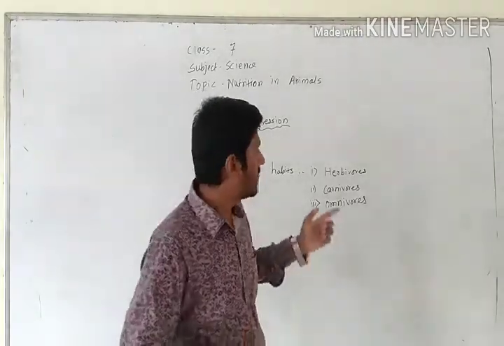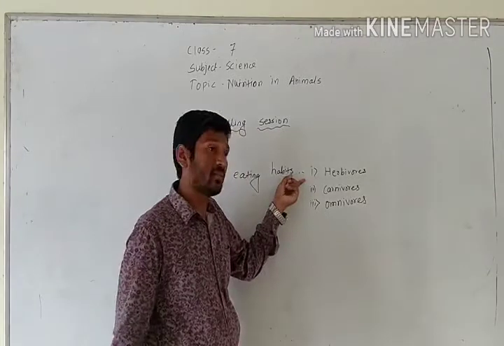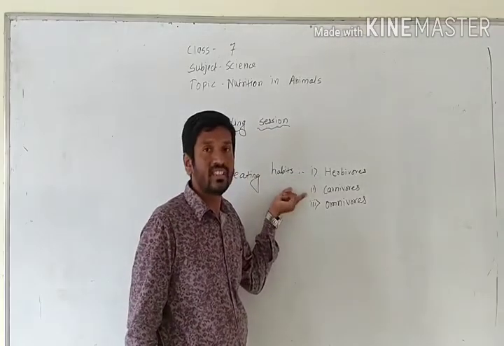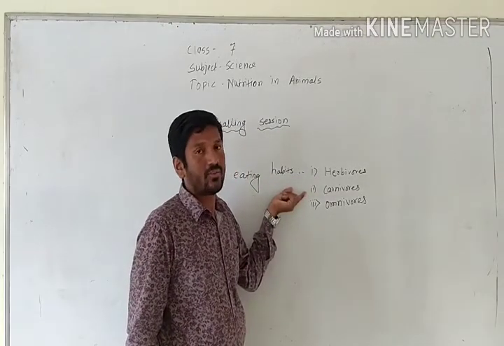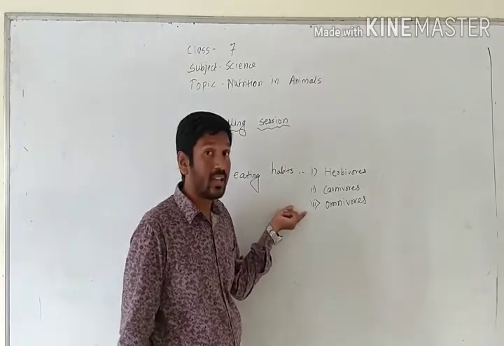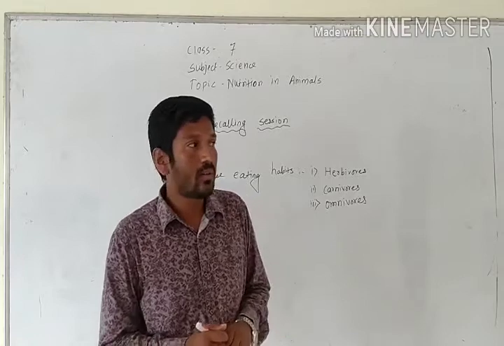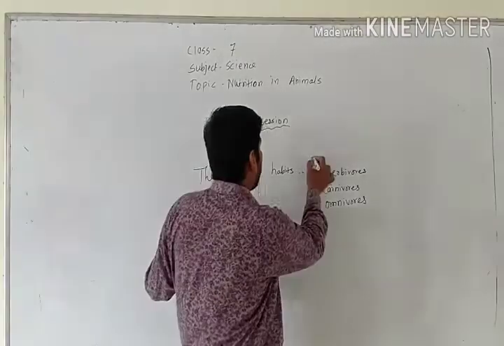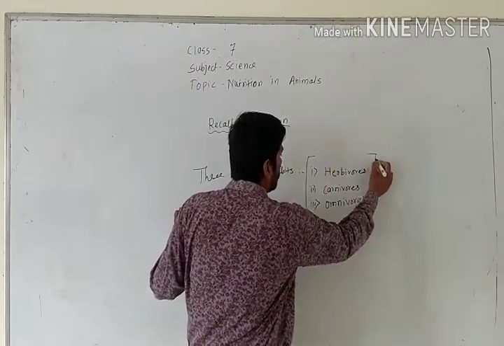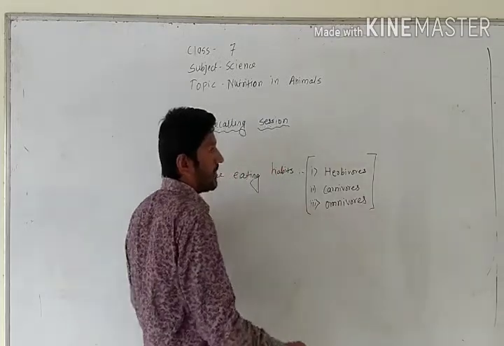Herbivores, the animals which eat only plants and plant products. Carnivores, the animals which eat only flesh of other animals. Omnivores, the animals which eat both plants and flesh. So if we go through these three types of animals,